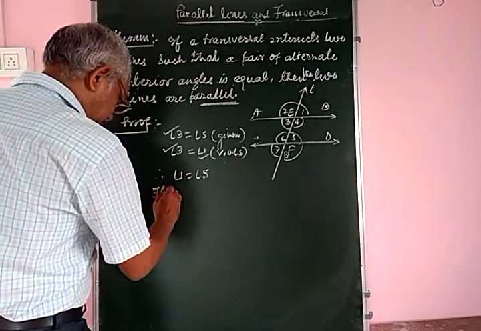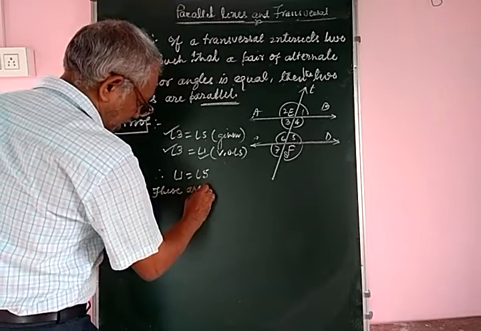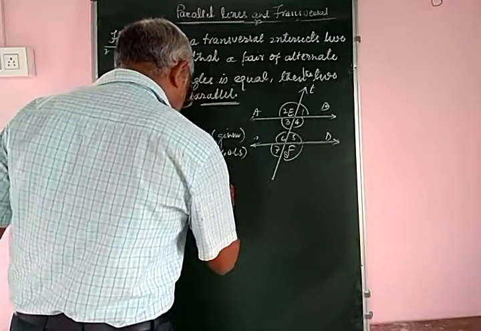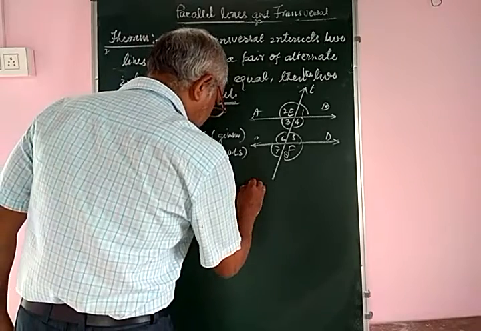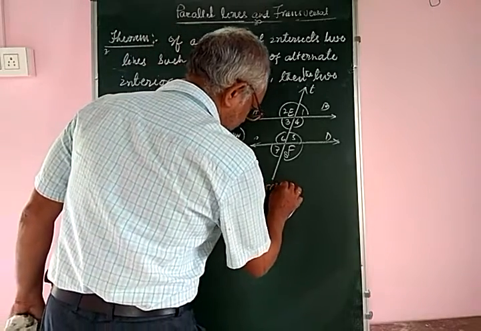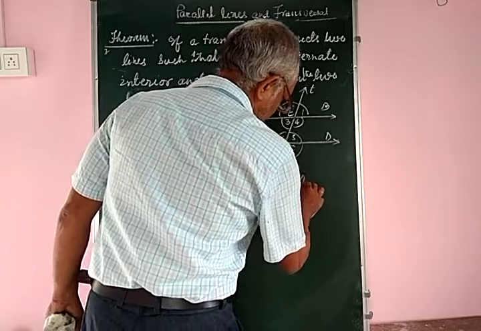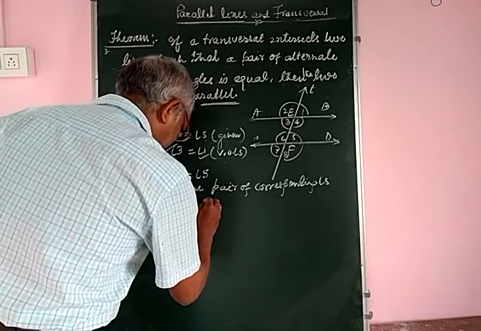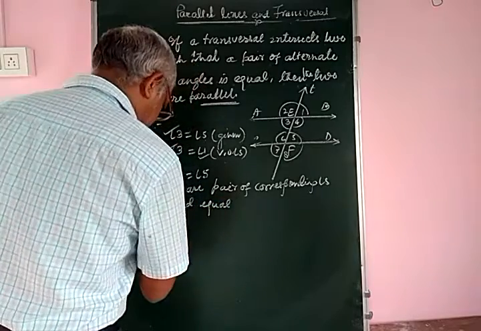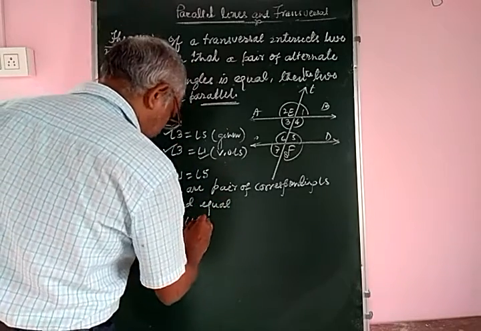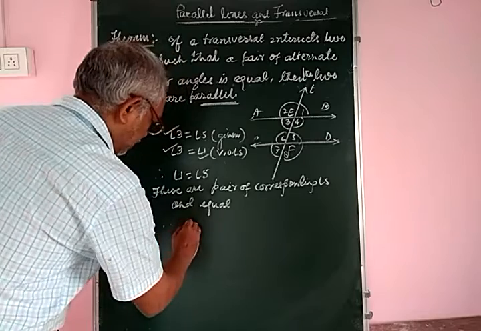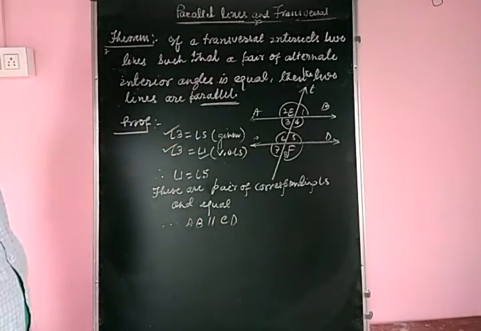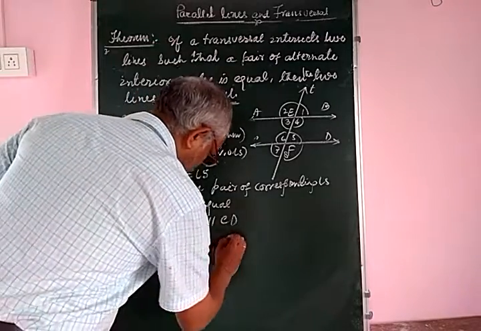And these are a pair of corresponding angles and equal. Therefore, AB will be parallel to CD. Proved.